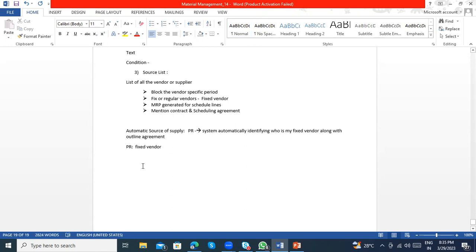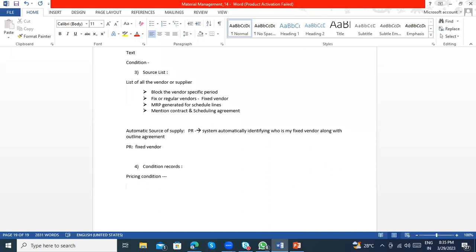So this is the one. The next one we are talking about is condition records. What are condition records? Are you aware of that? A condition record is nothing but pricing conditions, or it may be output conditions. The price condition is one example.